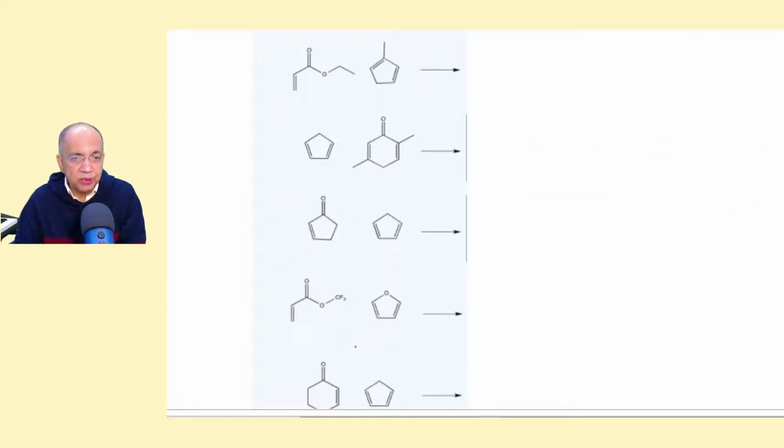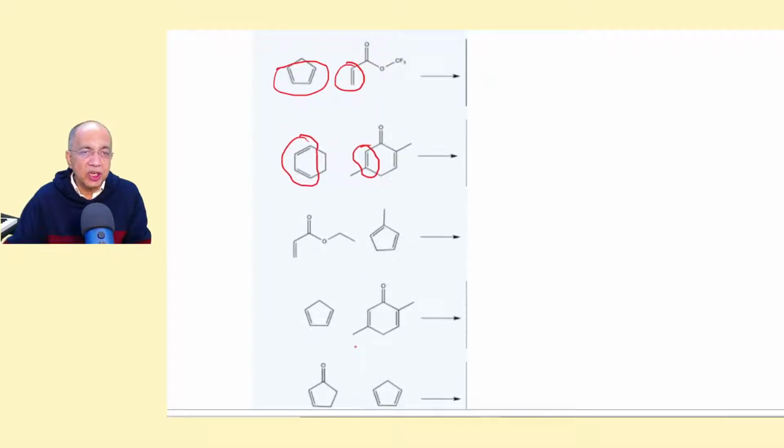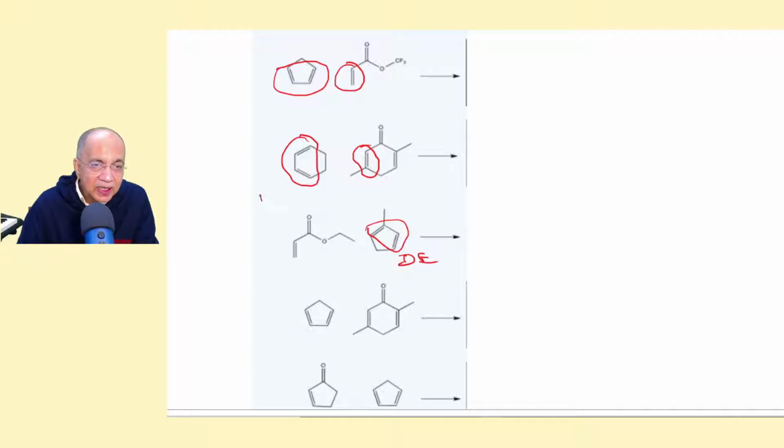You can do it in a similar way. So this is the diene, this is the dienophile. This is the diene, this is the dienophile. And this is the diene, and this is the dienophile. And this is the diene.